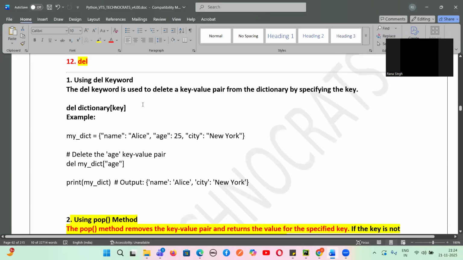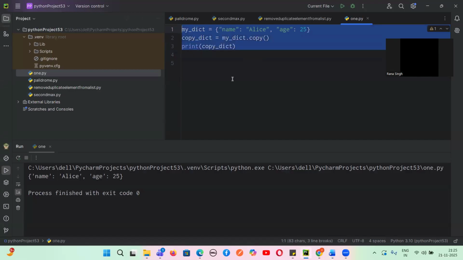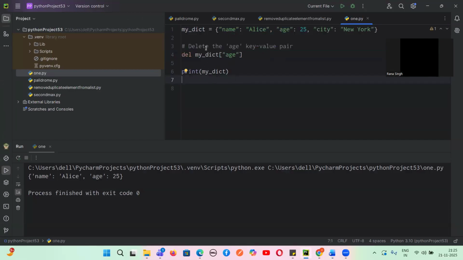Next is, guys, delete. The delete keyword is used to delete a key value pair from a dictionary by specifying the key. So if we want to delete a key value pair, we have to use the key. If I want to delete the age key value pair, I use the keyword delete, and I give the dictionary name with the key in brackets, age, and this will delete the key value pair. Yes or no, guys? Any doubt here on how key value pairs are deleted?